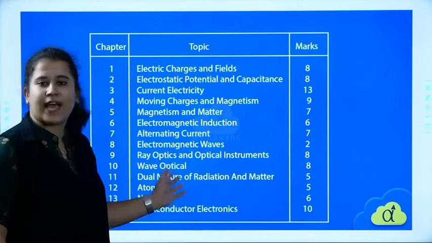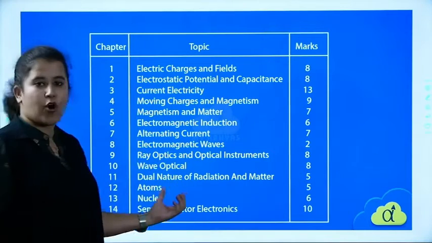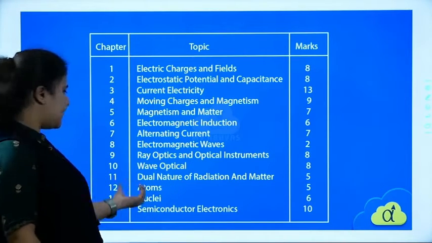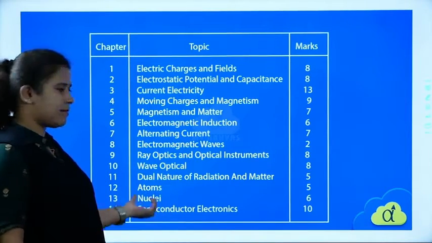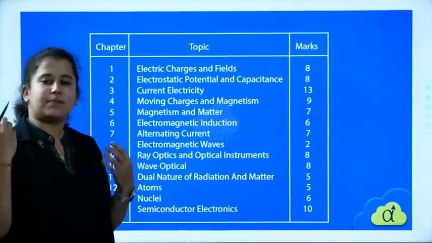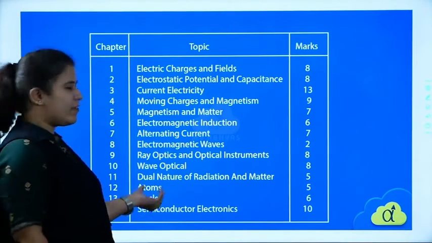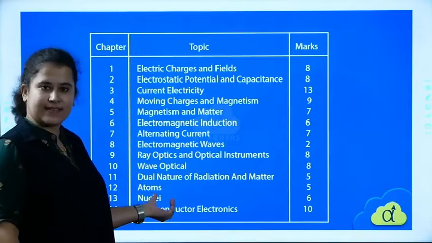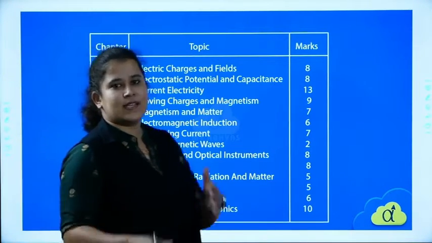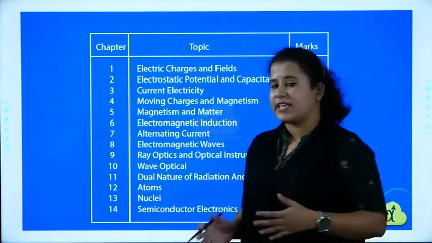To study that, we have, in the second part, ray optics and optical instruments. After that, you have wave optics, and then dual nature of radiation and matter. Whenever we consider the wave nature, there is a particle nature also. The particle nature is influenced by what? Again, we go to the smallest particle, that is atoms, and then the nuclei, and coming to modern physics, semiconductor electronics.